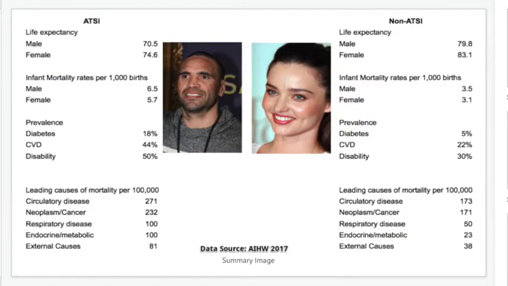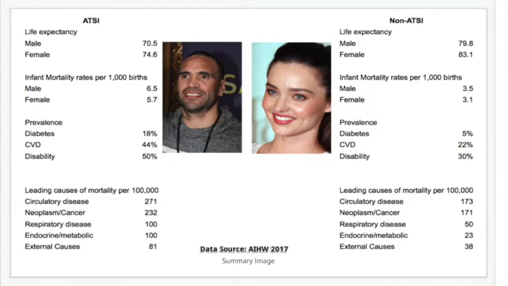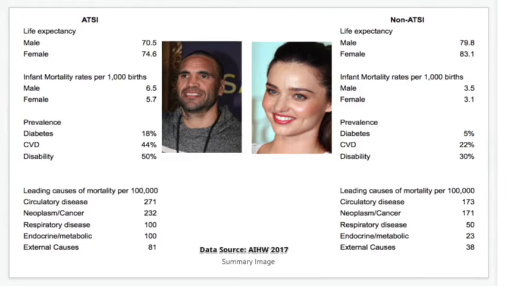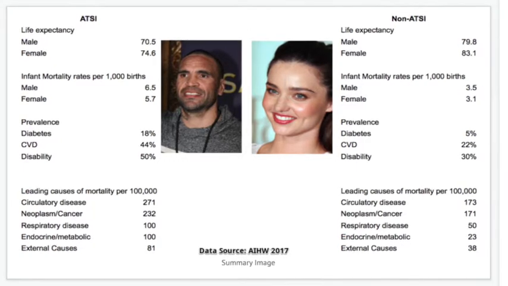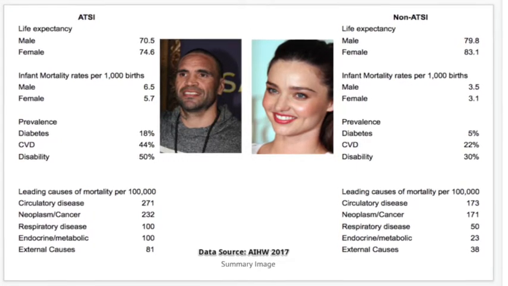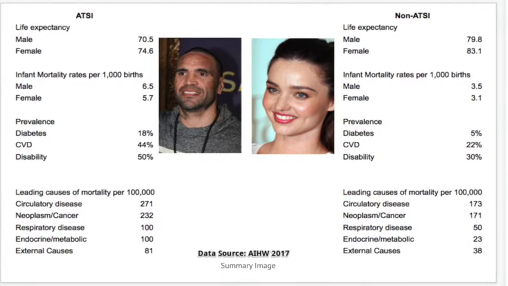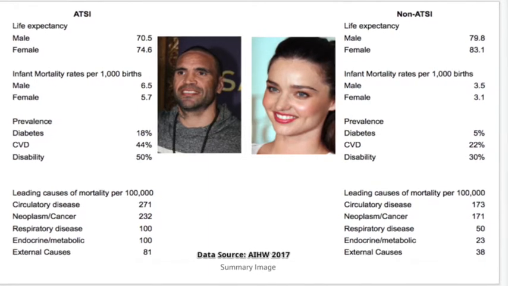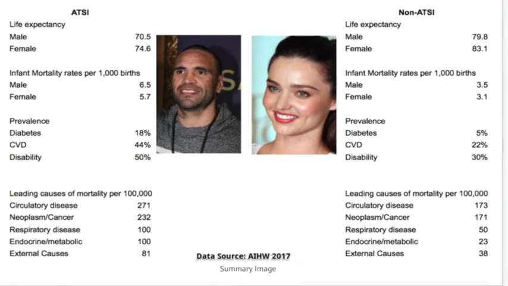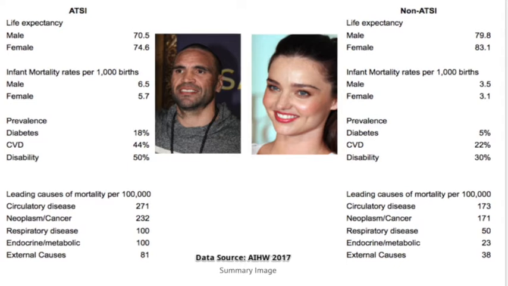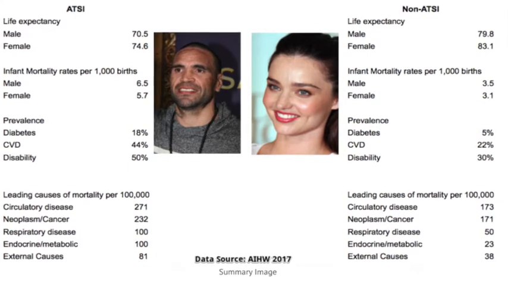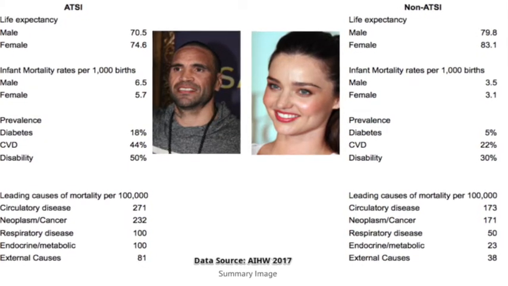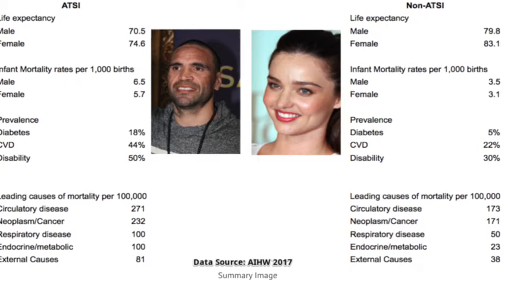The median adjusted weekly household income among Indigenous Australians aged 15 and over was $623, compared with $935 for non-Indigenous Australians, as stated by the ABS in 2019. This indicates that the Indigenous median weekly income was 33% lower. The lower overall income results in the consumption of, quote, unhealthy, high artificial sugar-filled foods.